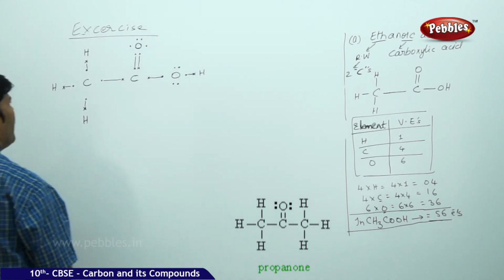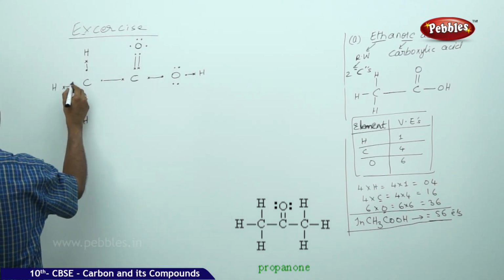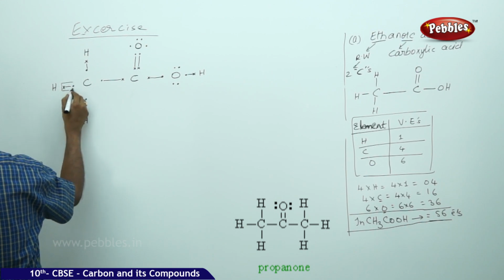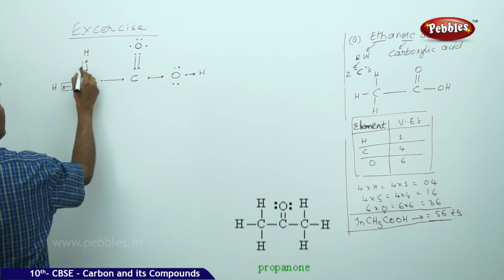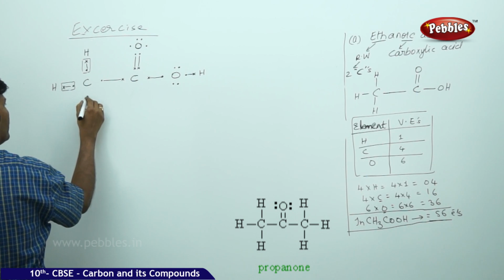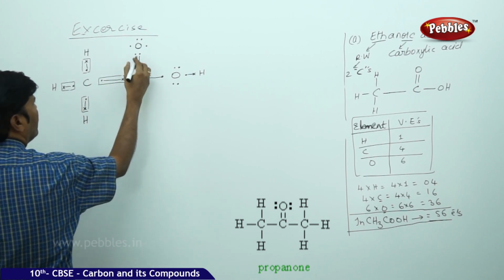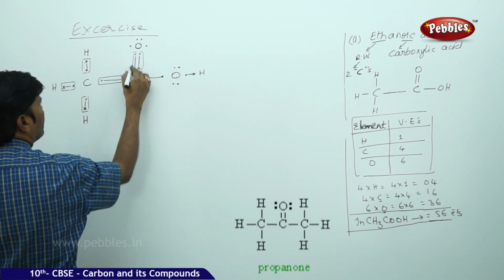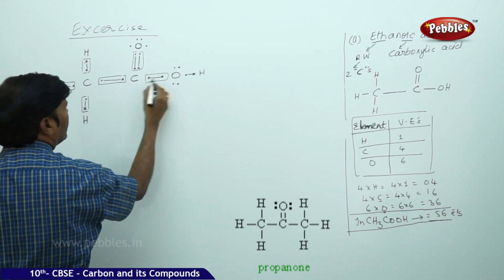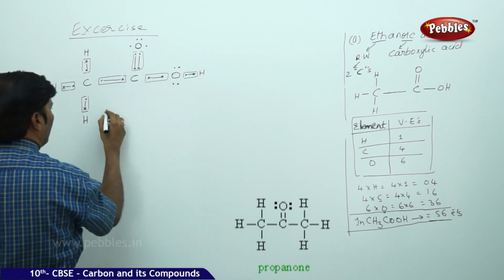So this is the Lewis electron dot structure. You can see one bond formation here, here, here, here. Here you can see two bond formations, and here one bond formation.